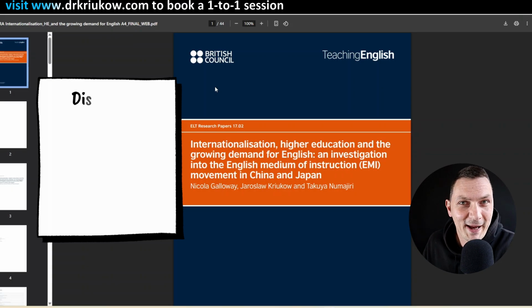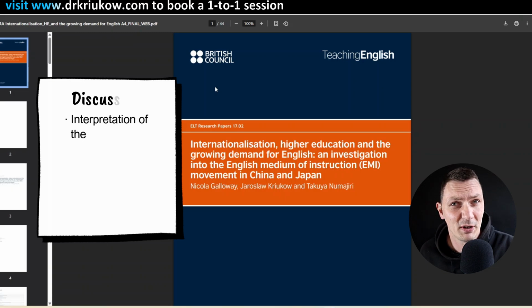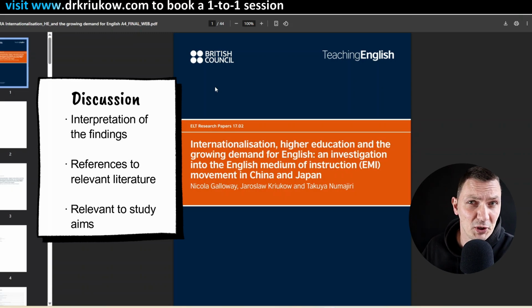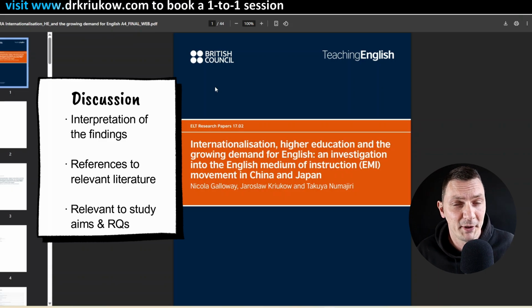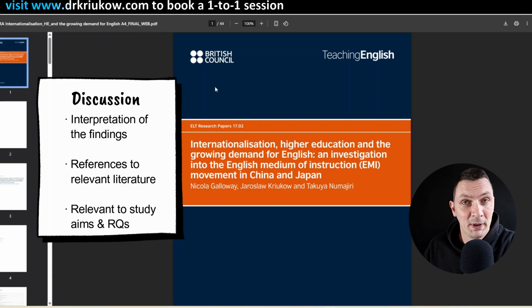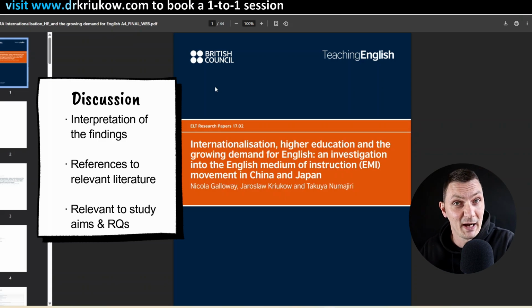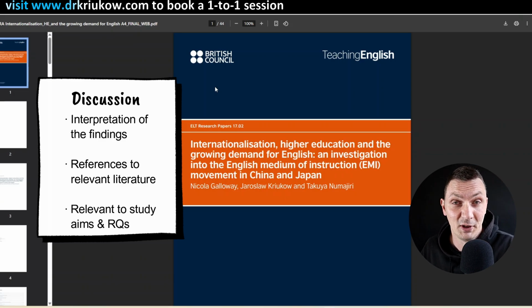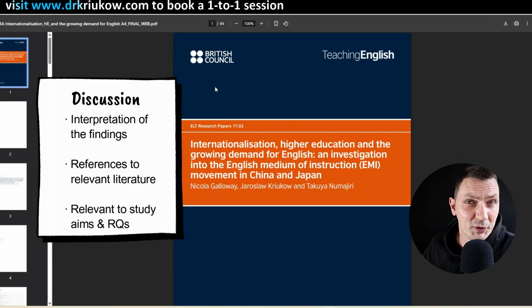The discussion chapter has to be based on your findings, on your results, of course. Then it absolutely has to talk about the literature, the previous literature in the field, because that's the whole purpose of the discussion chapter: to position your findings in the relevant literature, and the relevant literature is the one you previously outlined in your literature review chapter, because that's where you outline the relevant literature. And finally, it has to be, of course, relevant to your whole study and the aims of your study.